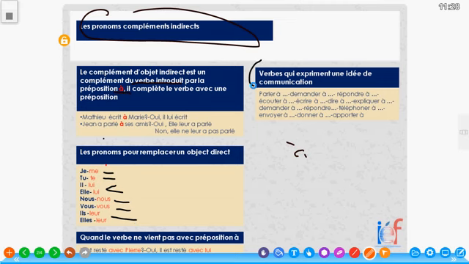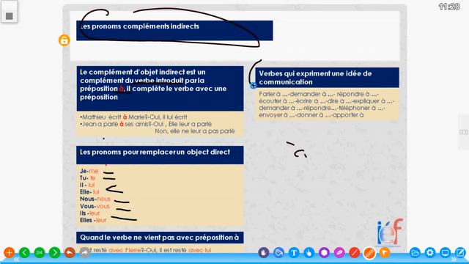And going forward, these are les verbes qui expriment une idée de communication: verbs that express an idea of communication. Look at these verbs. You notice that all of them carry the preposition à. So basically, they are COI verbs, verbs with a preposition. It means when you use them in a sentence and replace the object, you replace it with either of these.